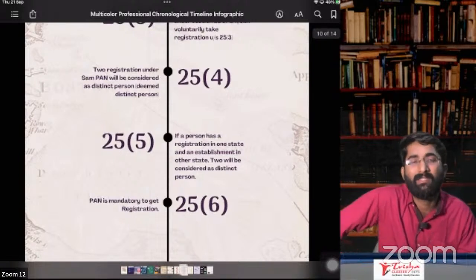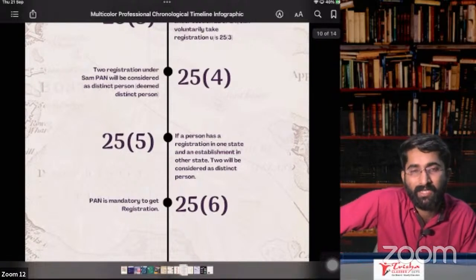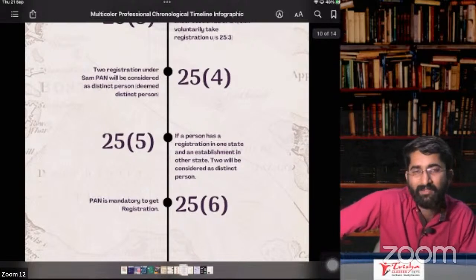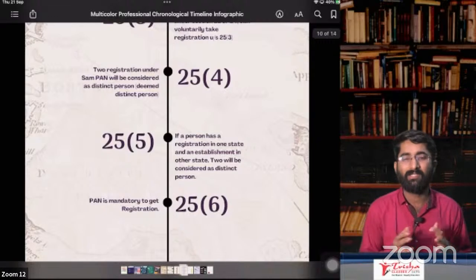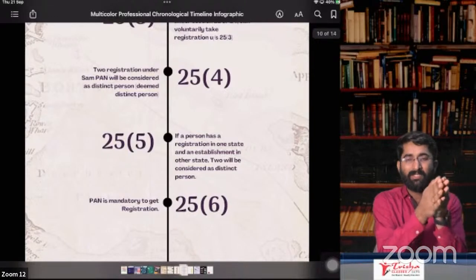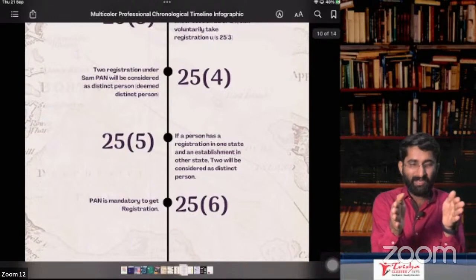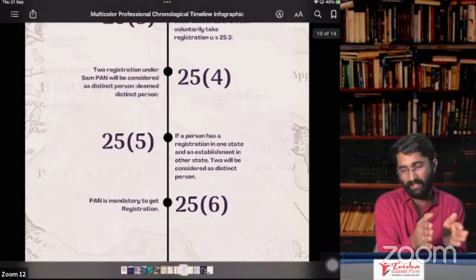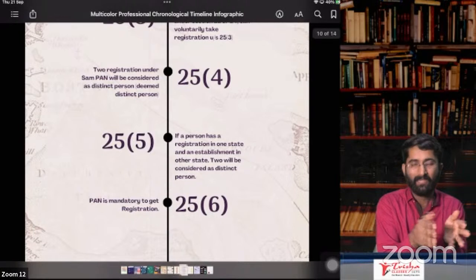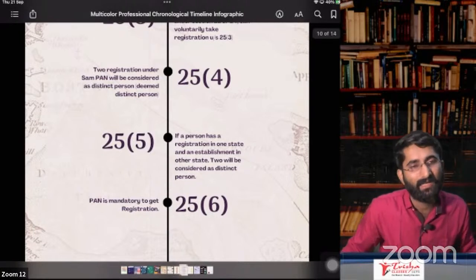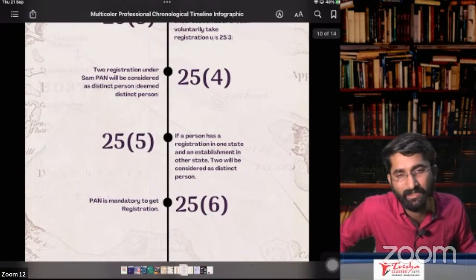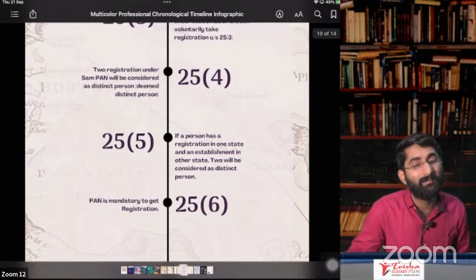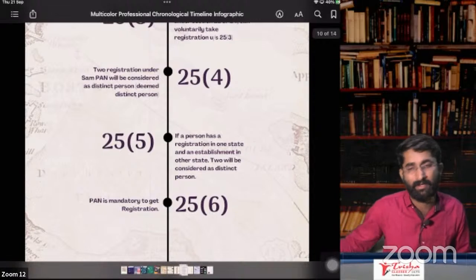Section number 27 is about NRTP, CTP. You can take the registration for 90 days or less, whichever is lower. That means if I want registration for 30 days, the maximum I can take is 90 days, but I want 30 days. So now the government will grant me the registration for 30 days, in CTP and NRTP cases. Sir, I want to take the extension. Can I take extension? Yes, a maximum of 90 days of extension you can take. So one extension for maximum 90 days I can take, not beyond that.